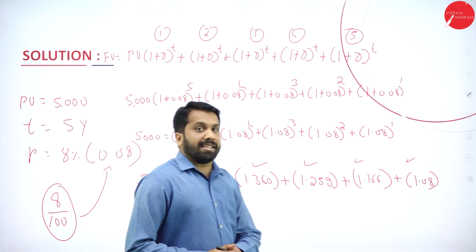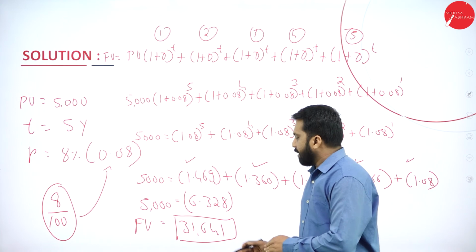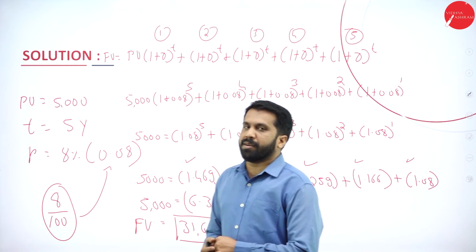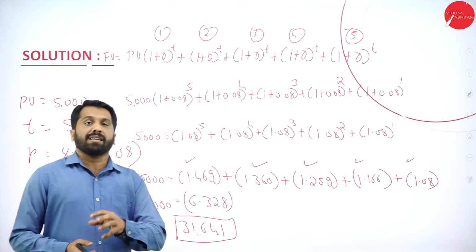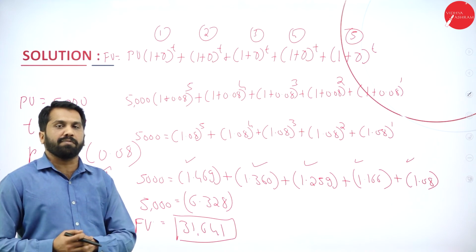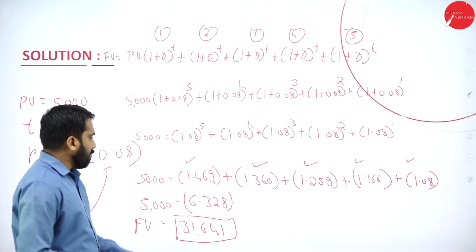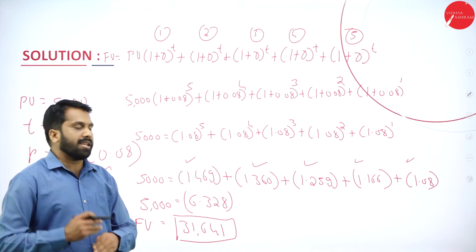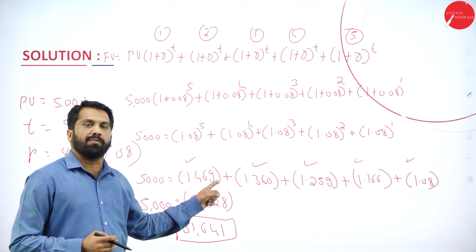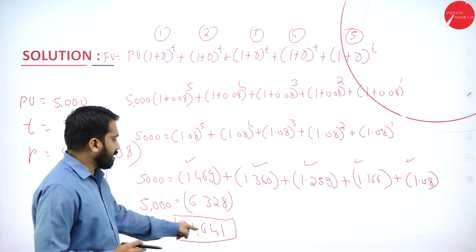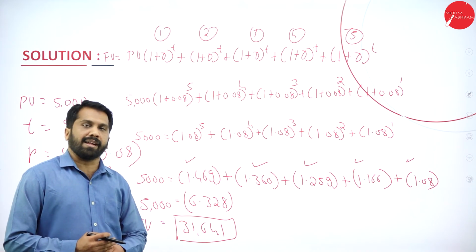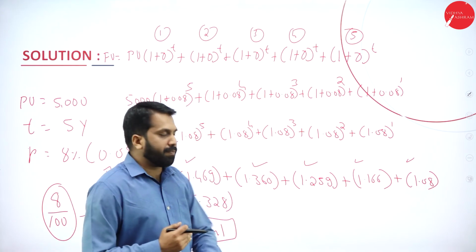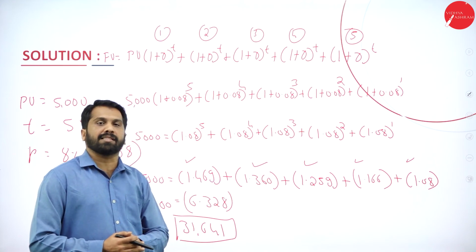If you calculate, your answer may differ, not completely. Like 31,641 I got, somebody may get 31,630, somebody will get 31,700, somebody may get 31,583. Some 40 to 50 rupees change will be there. Why? Because I have taken 3 digits from each. Somebody will take 7 to 8 digits as per the calculator, somebody will go for only 2, somebody only 1. Nothing to worry. If it is 31,500 and above, your answer is correct. There will be a slight change of 40 to 50 rupees for individuals, as per how they consider it.